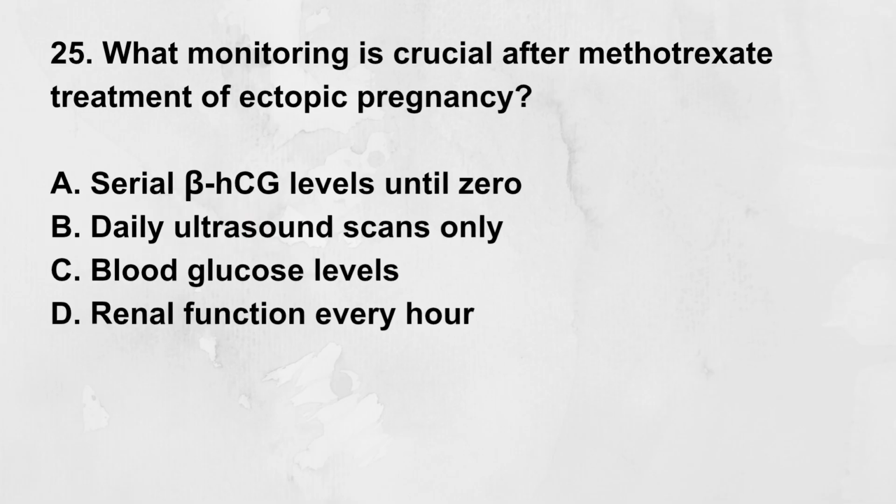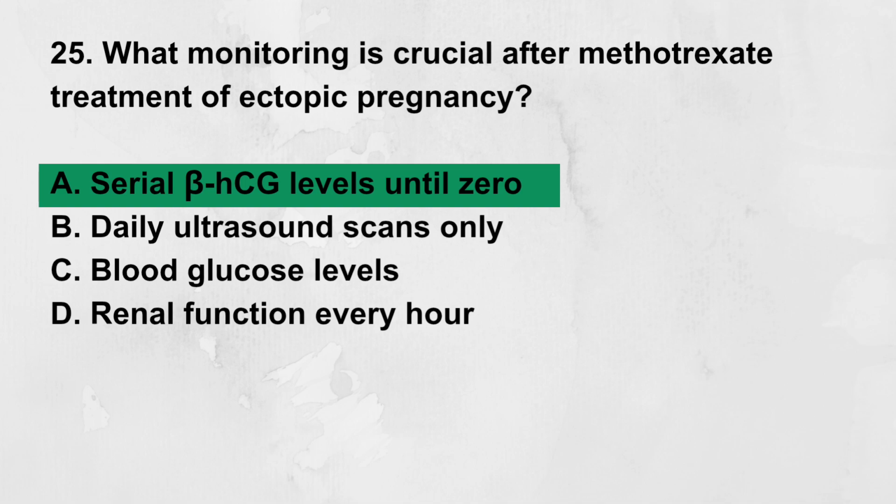What monitoring is crucial after methotrexate treatment of ectopic pregnancy? A. Serial beta-HCG levels until 0. B. Daily ultrasound only. C. Blood glucose levels. D. Renal function every hour. Correct answer, A. Serial beta-HCG levels until 0. Declining beta-HCG confirms resolution of ectopic tissue.